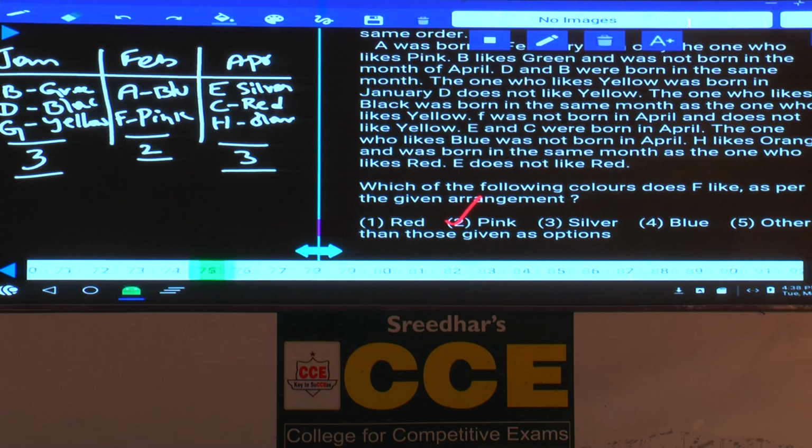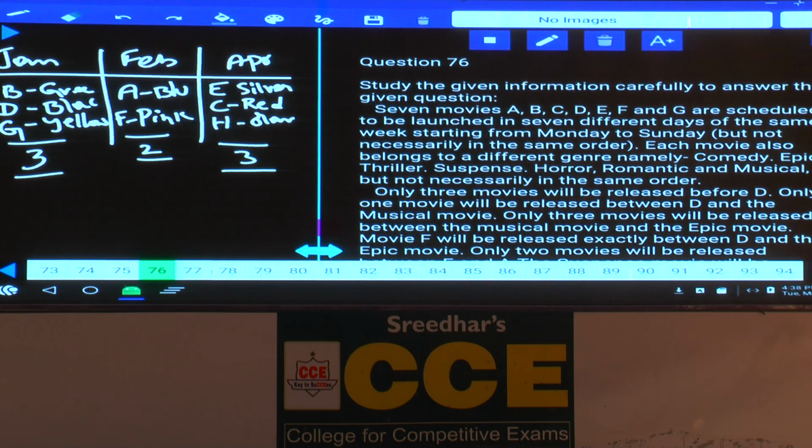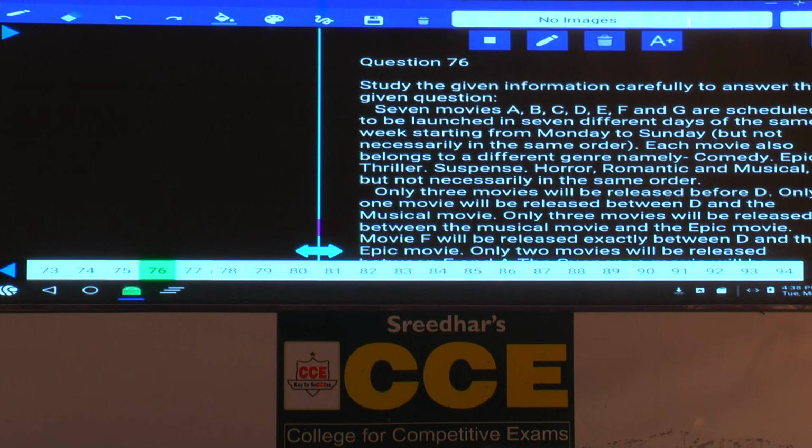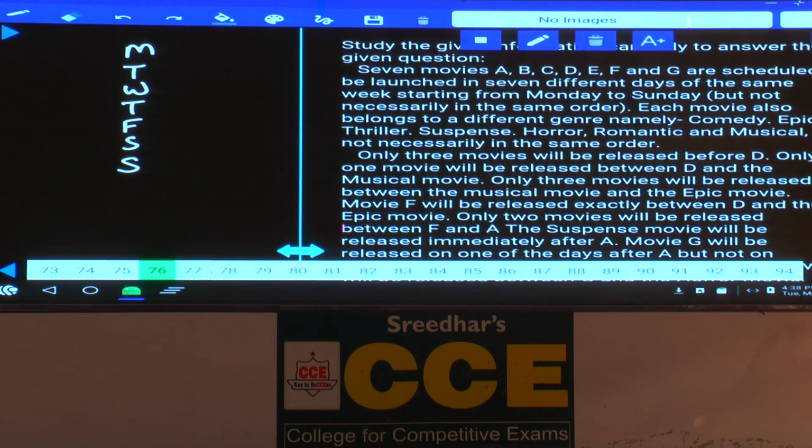Then question number 76 to 80. And this again comes under puzzle. Now in this one, 7 movies, A, B, C, D, E, F and G are scheduled to be launched on 7 different days of the same week, starting from Monday and ending on Sunday. Now we need to discuss from Monday to Sunday. Starting is given and ending is also given. Now whenever the days were given, Monday, Tuesday, Wednesday, Thursday, Friday, Saturday and Sunday. Then only 3 movies will be released before D. And each movie also belongs to a different genre.